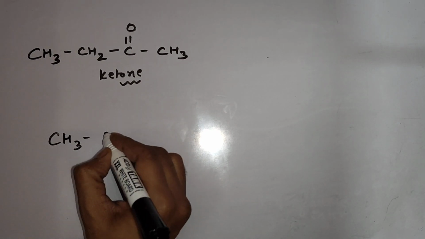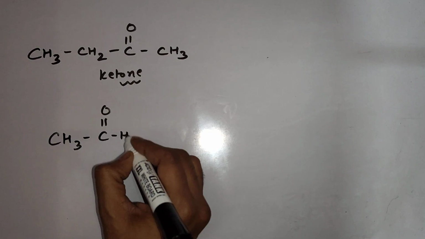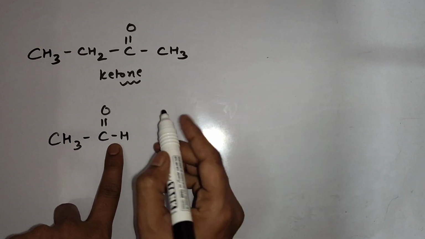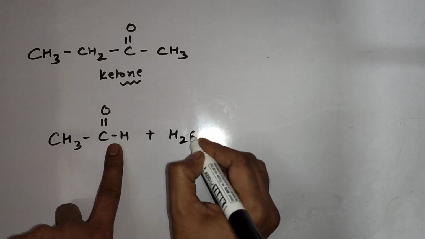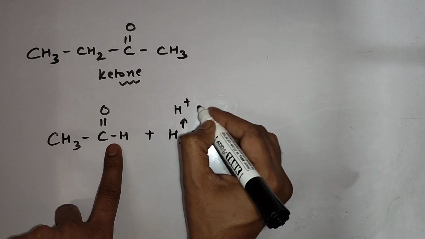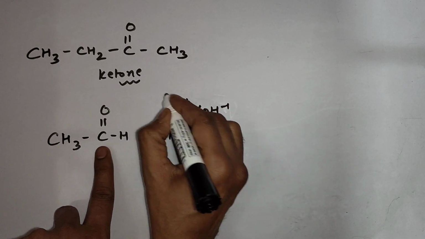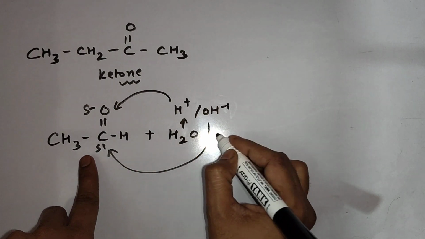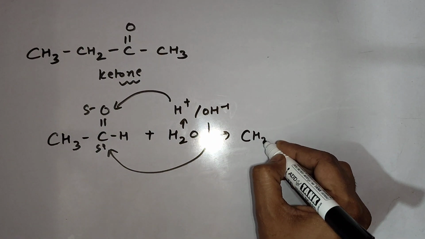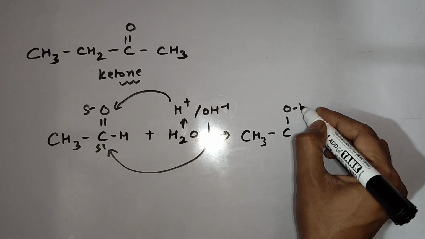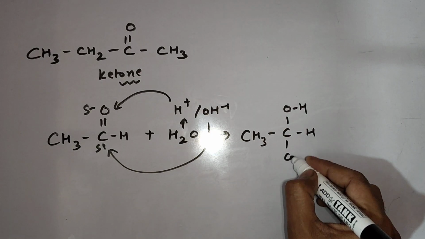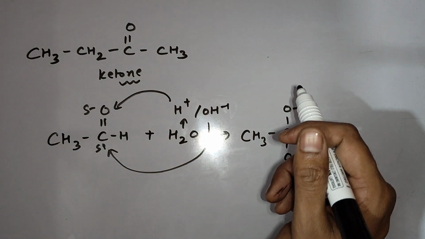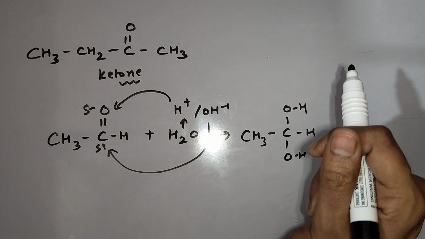Remember, when aldehydes were generated during 1-degree alcohol oxidation, aldehydes were oxidized further by reacting with H2O, H positive, OH negatives. O negative, carbon was positive, it was attacked by OH negative. So hydrated aldehydes were generated. This one. These hydrated aldehydes were reacted further with KMnO4 to give the final oxidizing product.